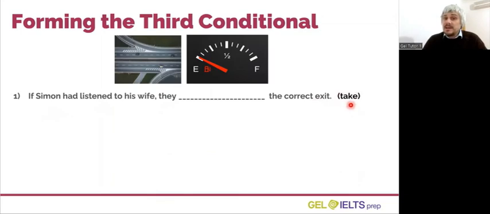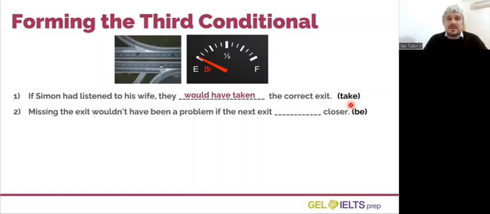Use the verb take and look at the next question below the video and write the correct verb phrase to complete sentence number 1. The correct verb phrase here is they would have taken the correct exit. We could also say might have taken the correct exit here.